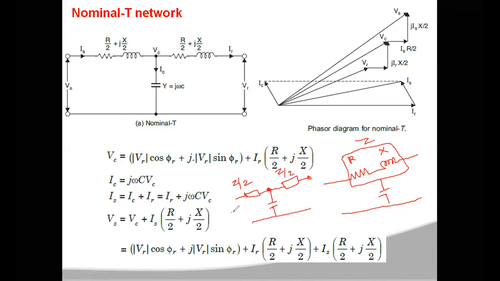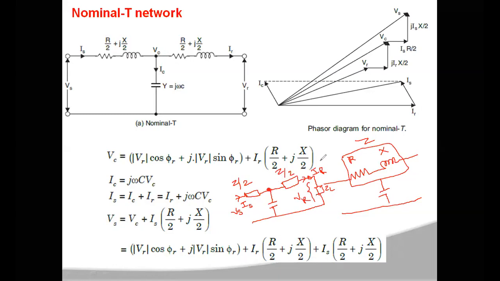Here is your Vs, and the current flowing through this is Is. In a similar way, here you are having the load impedance, and the current flowing through this load will be the receiving end current IR, and the voltage across the load is VR.